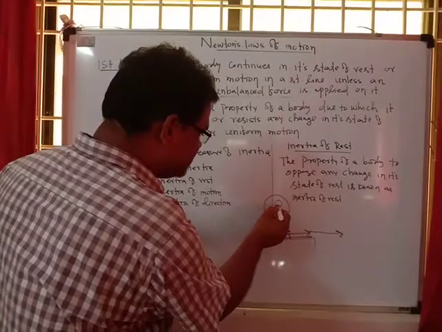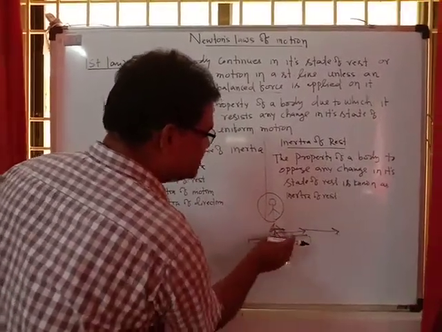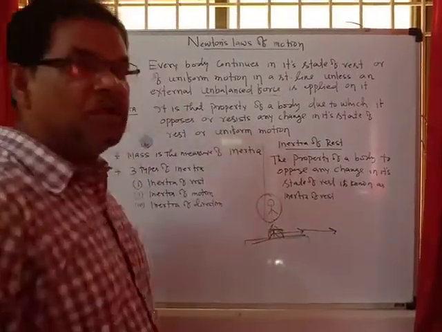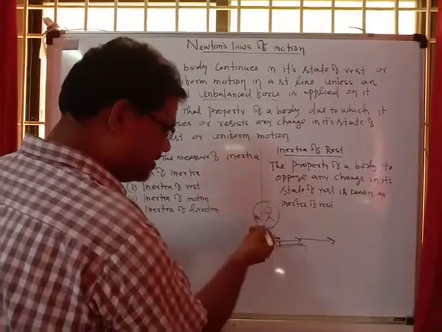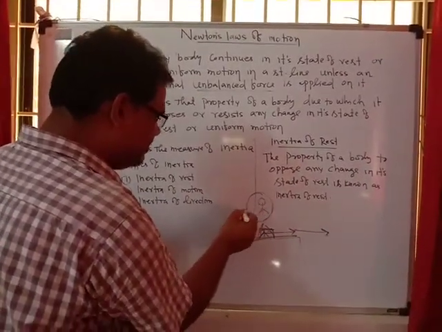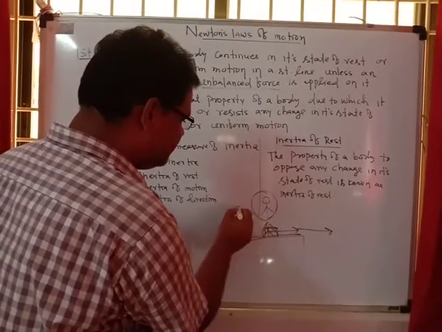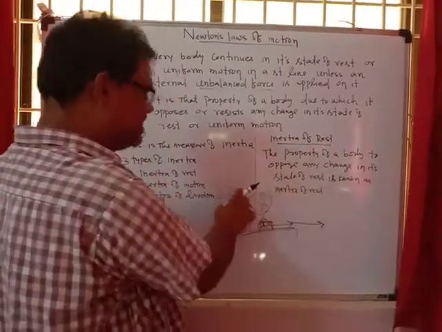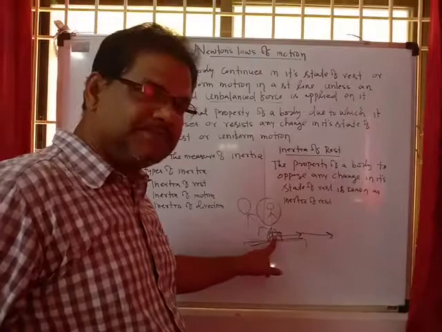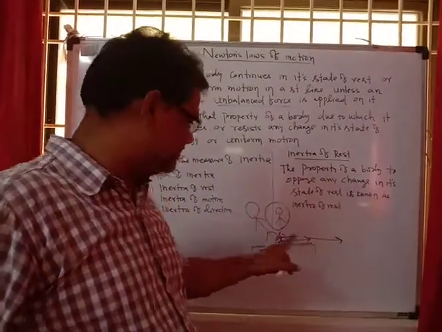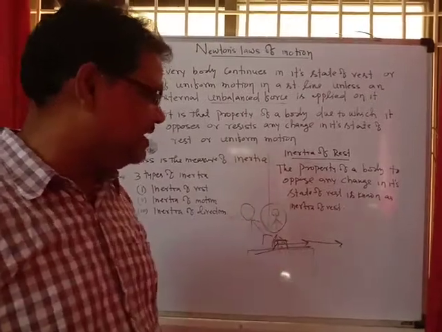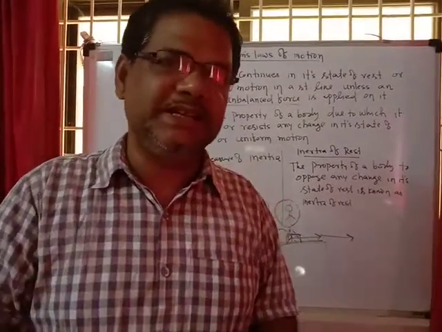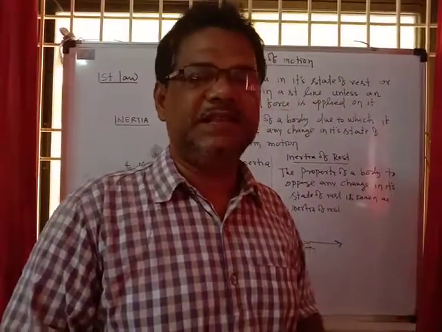As the feet are pulled forward, the rest of the body tries to stay where it was, behind the motion, so the man falls backward. This is because of the inertia of rest. We can show another small activity to demonstrate the inertia of rest clearly.